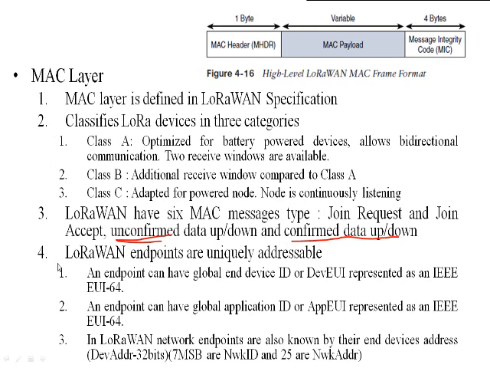Okay, so the LoRaWAN endpoints are uniquely addressable, whatever the devices. For example, if you are going to set up a wired network, a LAN, then all the devices inside it must be uniquely identified. So in order to uniquely identify the devices, we have different kinds of addressing schemes: physical level addressing as well as IP level, that is, logical level addressing.